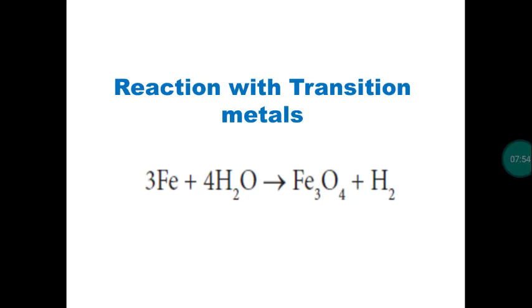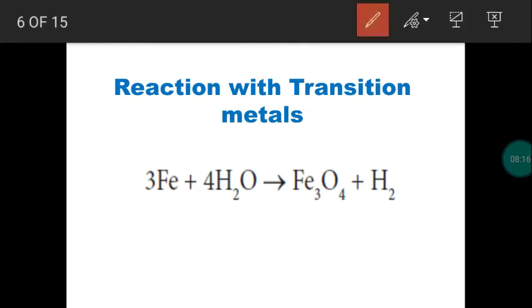Next, with transition metals. Usually at ordinary temperature, the reaction will not take place between the water and the transition metals. What about the group number for transition metals? Group number 3 to 12. They are called D block elements or transition elements. So usually at ordinary temperature, the reaction will not take place. That means we have to take hot water or else steam will be passed over the transition metals to give the product. Now with transition metals, we will get oxides, right?